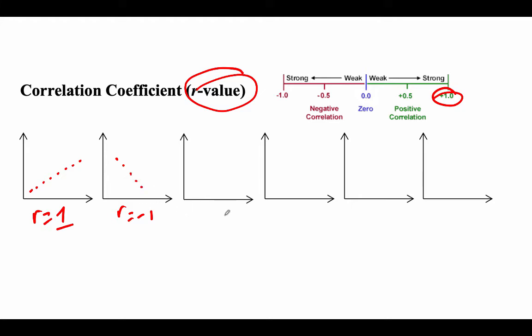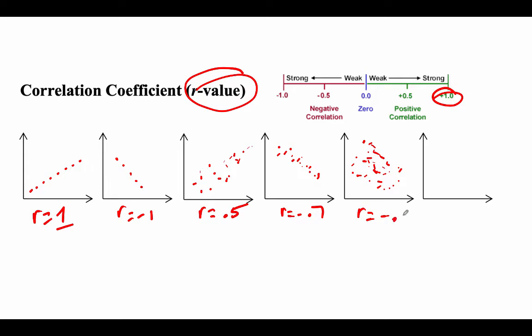If we're talking moderate, maybe moderate positive, maybe it looks like this, right? Where we're definitely going up. Maybe that's weak, I don't know. It's between strong and maybe it's 0.5, right? And then what about if it's going down and it's kind of together? That's a little bit better, huh? So I would say negative 0.7 maybe. I'm just estimating here. What happens if we're going down in general, but it's pretty weak, right? So now maybe we're at negative 0.2. And then what happens if there's no correlation? It's just a disaster. That's an R of 0.